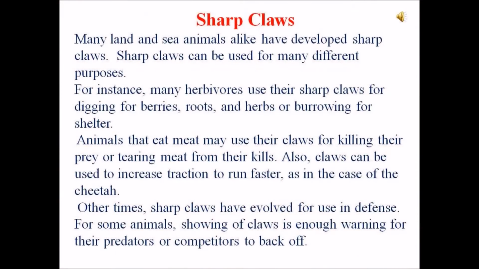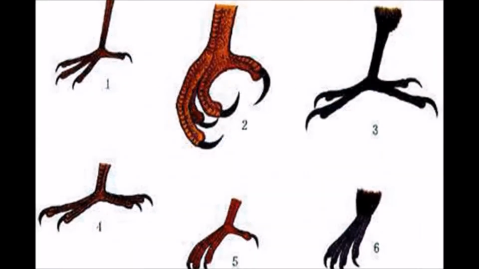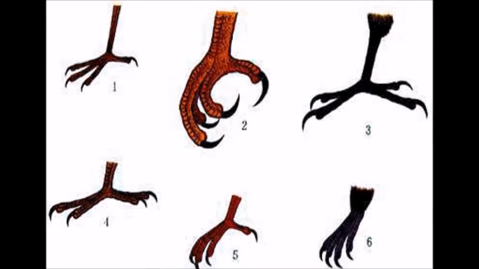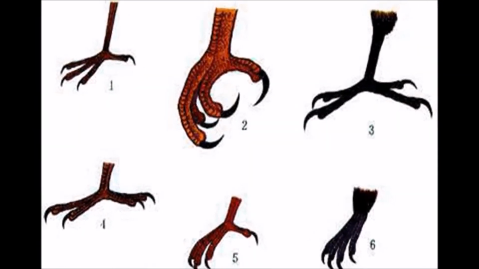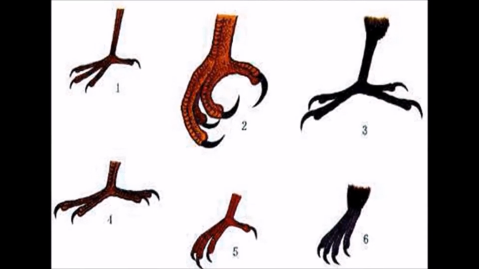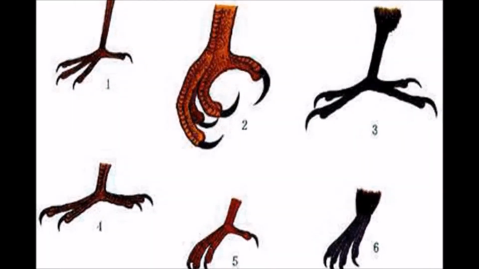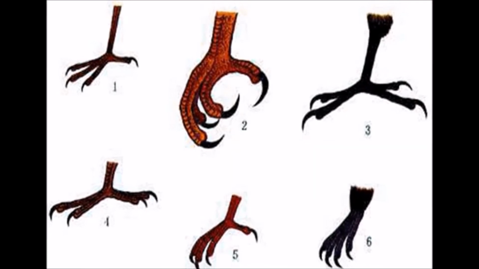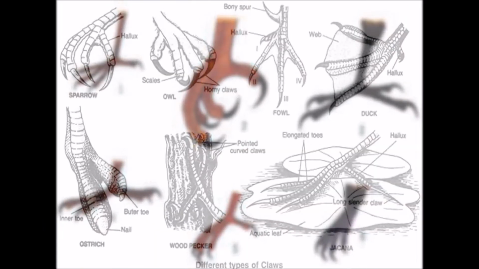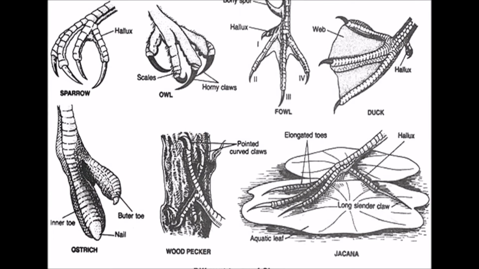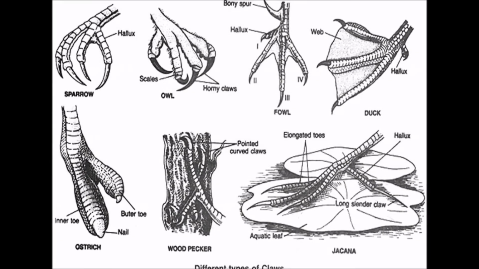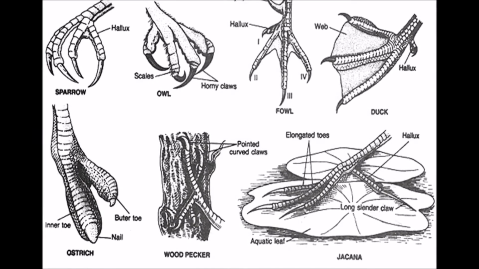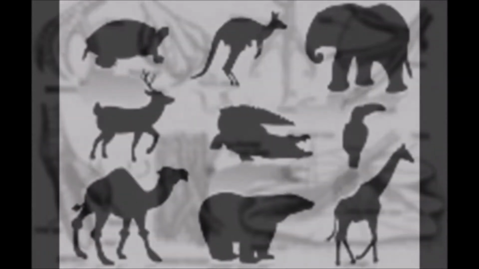Sharp claws. Many land and sea animals alike have developed sharp claws. Sharp claws can be used for many different purposes. For instance, many herbivores use their sharp claws for digging for berries, roots, and herbs, or burrowing for shelter. Animals that eat meat may use their claws for killing their prey or tearing meat from their kills.